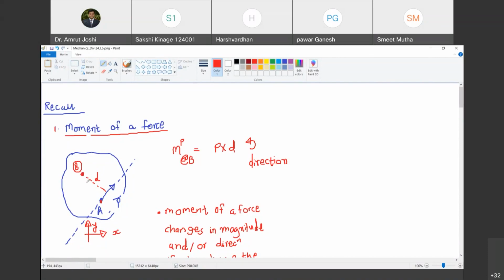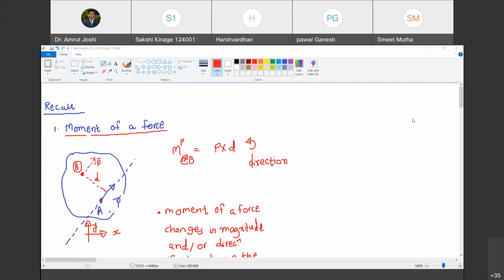I took the example of a two-wheeler kick, and I explained that this force P acting at A has a twofold effect at B. At point B, this force is experienced as it is. So point B will experience this force P bar as it is. Sakshi?